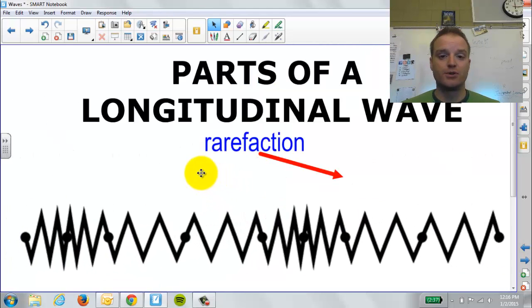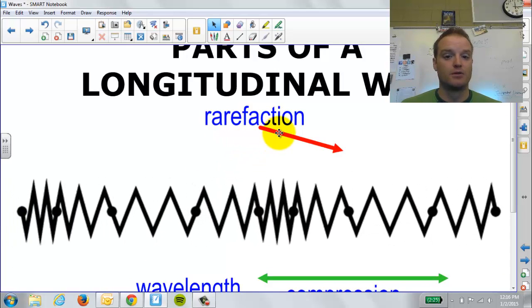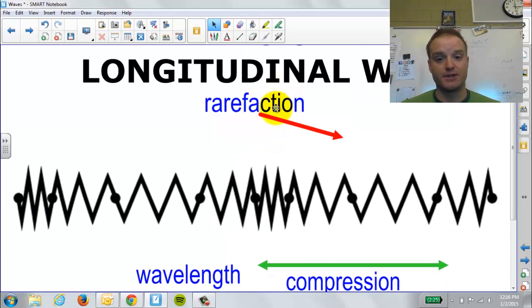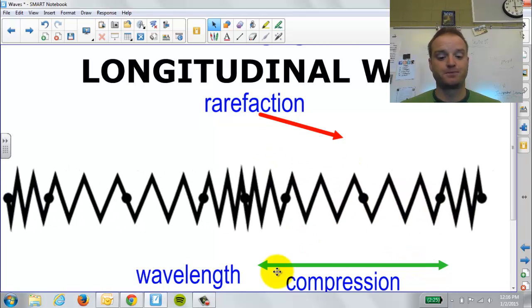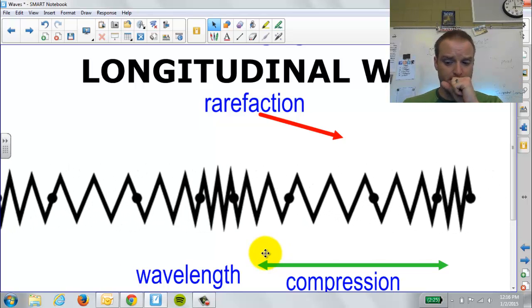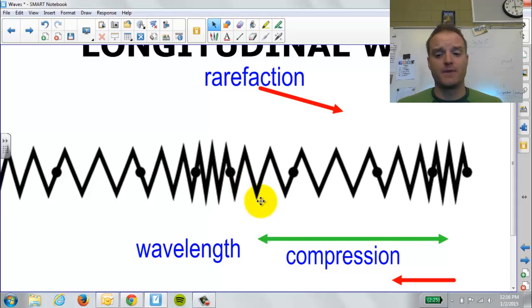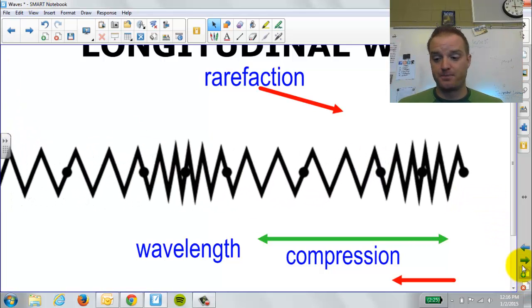On a longitudinal wave, it looks a little bit different. We don't have a crest and a trough. We have the rarefactions and the compressions. The compressions are close together, and the rarefactions are where it's spread out. The wavelength would be from one compression to another compression. That's how long it is between those two places. And the amplitude would be how far the particles are displaced.